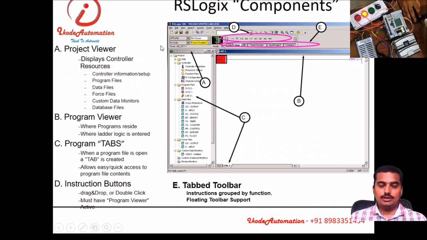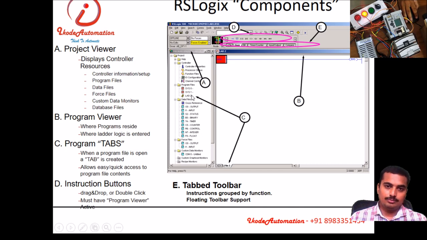Then this is the RSLogix 500 window. So very first, here you have the project window over here. So all the program files, data files, forces files, and other controller properties, processor status, all you can see over here. Then this is the program viewer. Here you can see the program, all the ladder logic, you can see over here. Then the program tabs over here. These are the program tabs like this.